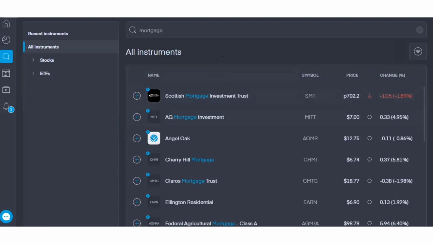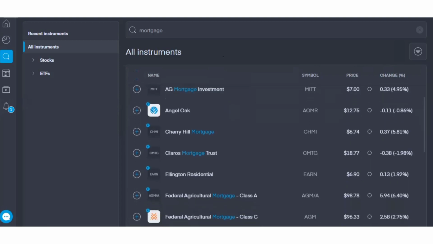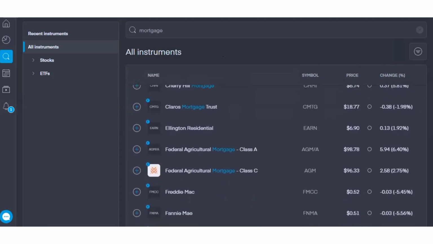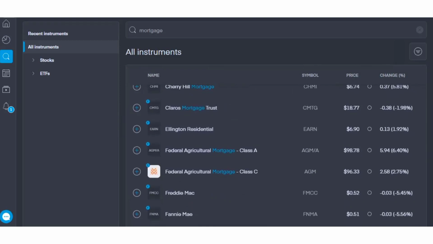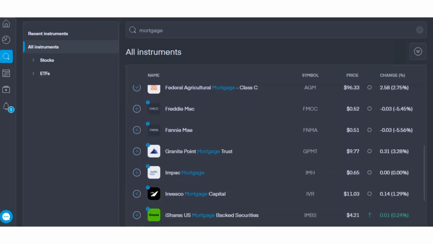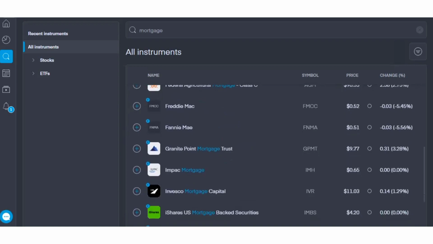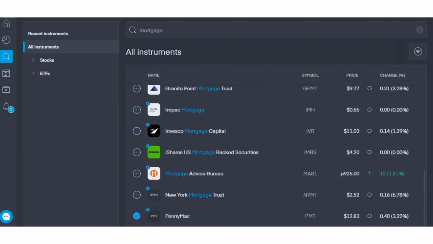So you're not going to find this on EasyEquities, but there's a lot of mortgage-based businesses that make money from lending out money to people who want to buy properties. So basically investing in home loans and other types of loans related to property as well. And most of these are American and other global entities. And so there's quite a lot of them.